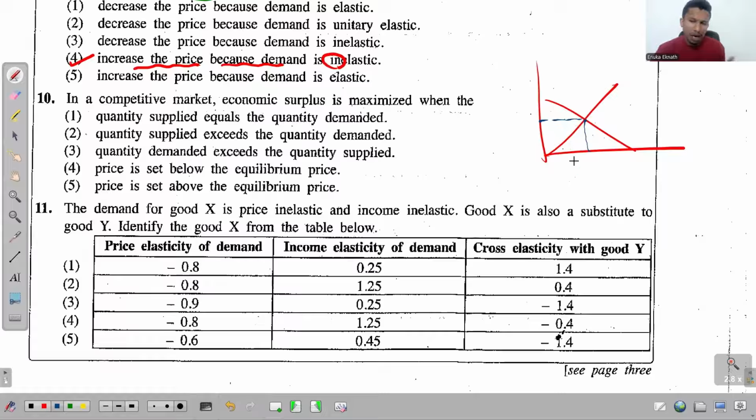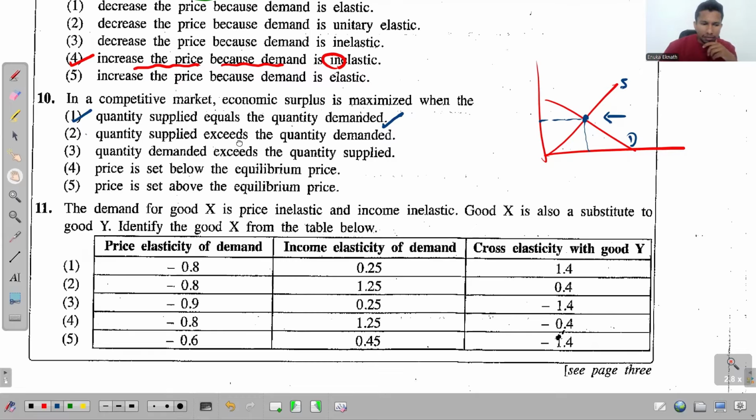First one says quantity supplied equals to quantity demanded. See that now? This is the demand curve and this is the supply curve. Quantity demanded becomes equal to the quantity supplied at the market equilibrium. Without saying the words market equilibrium, they just give us that QD is equal to QS. So that happens at the market equilibrium. So this has to be the answer for the question.